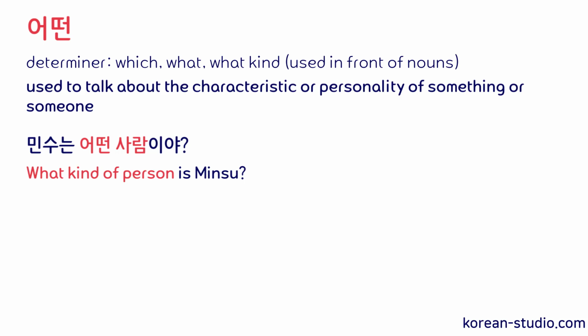And in this sentence, 어떤 means what kind of, and it's used to ask the characteristic or personality of 민수. 민수는 어떤 사람이야? What kind of person is 민수? So that's the overview of how you can use 무엇, 무슨, 어느, and 어떤.